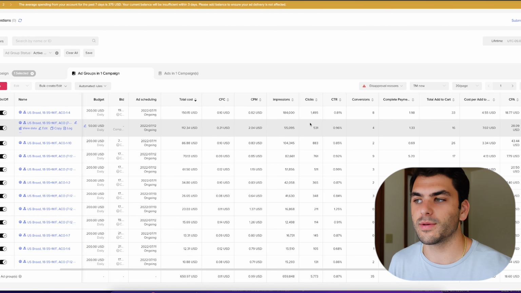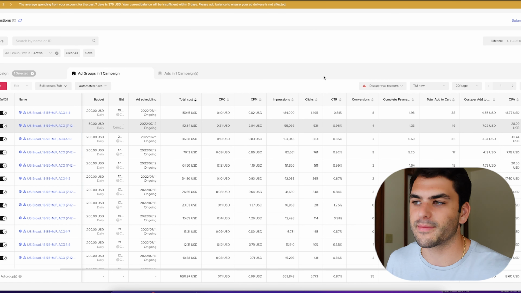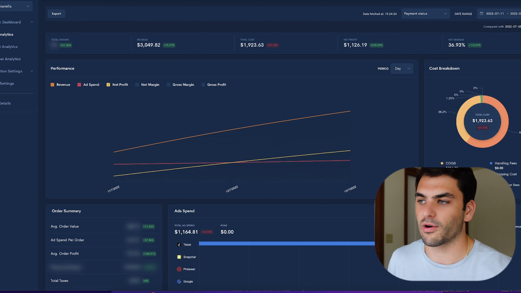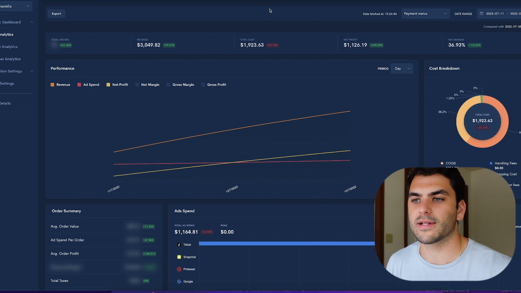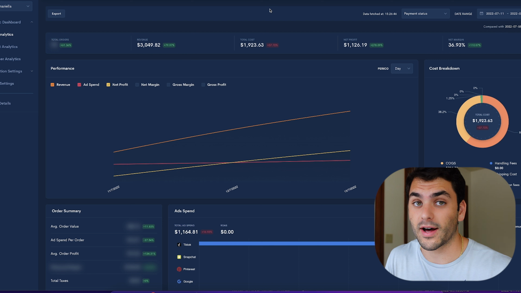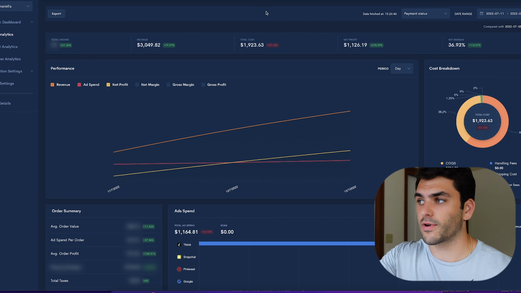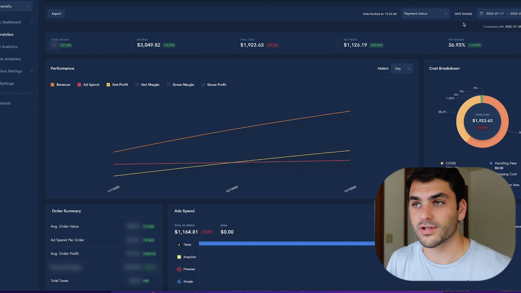Now you'll be like, oh, Team Earth, bro, your CTR isn't above 1%. It doesn't matter. If the CPM is dirt cheap like that, of course your click-through rate is going to be much lower. And then there's probably going to be a bunch of comments at the bottom, oh, that's probably trash traffic, dude. Well, dude, it's probably not trash traffic because I'm waiting to scale this up even higher. I'm just waiting on the payment processing side to be cleared because I don't want to scale and then have all my money held.